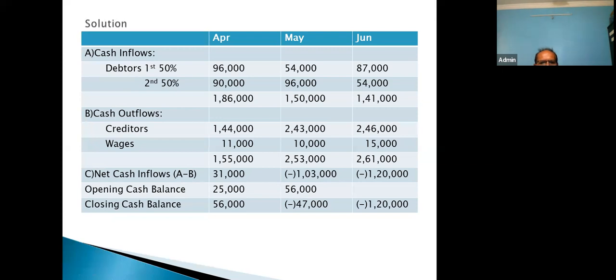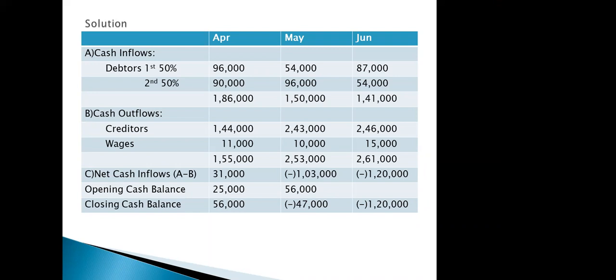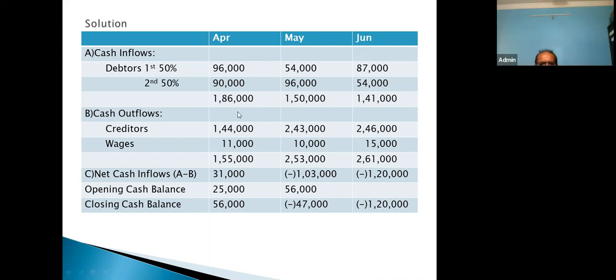So here we will use the words A minus B, that is cash inflow minus cash outflow. A stands for cash inflow and B stands for cash outflow. So from 186, yes.